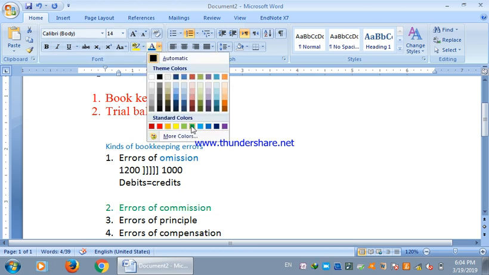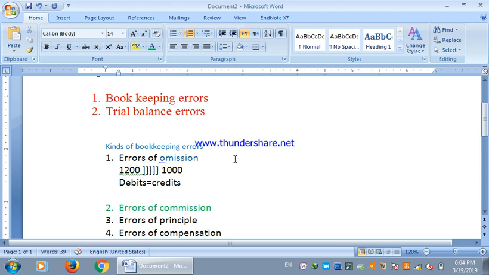So in most instances, the majority of the errors will be the errors of commission. There are various instances in which these sorts of errors are committed. For example, a mistake in balancing an account. For example, there is a difference between the total of the debit and the total of the credit, so it will be termed as the error of commission.